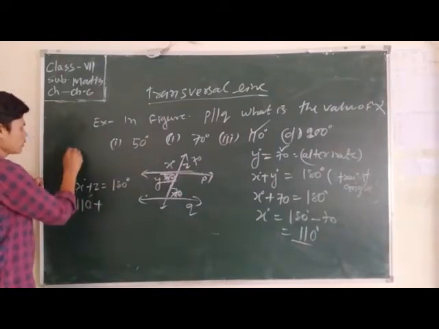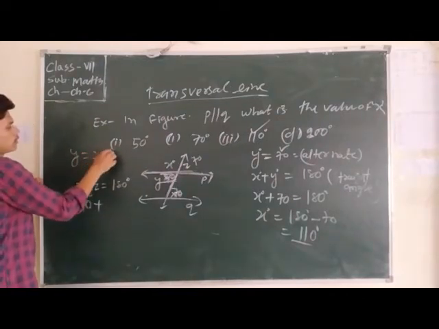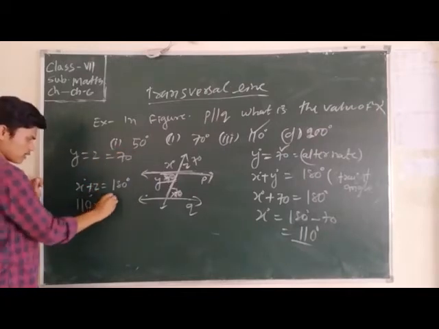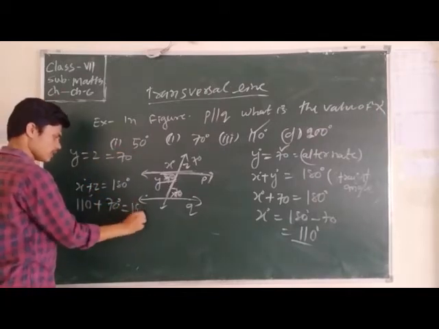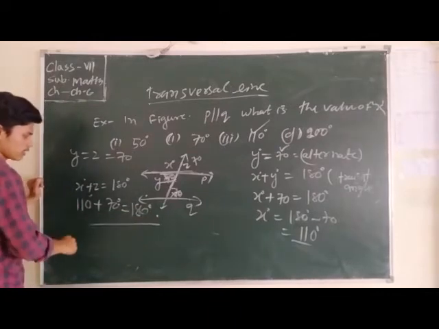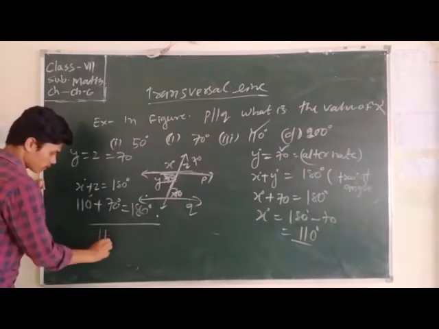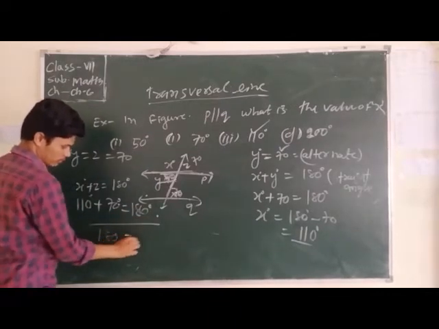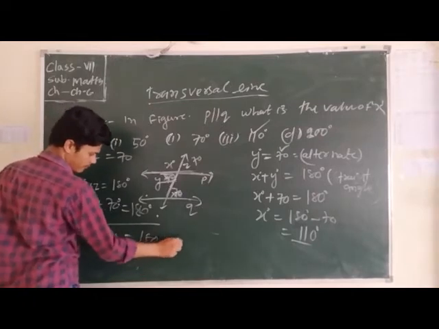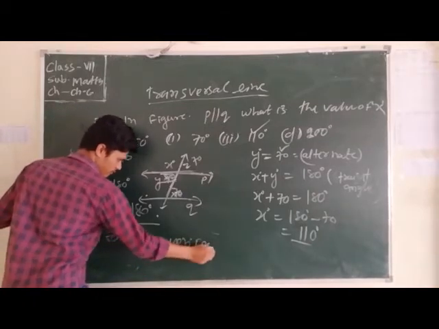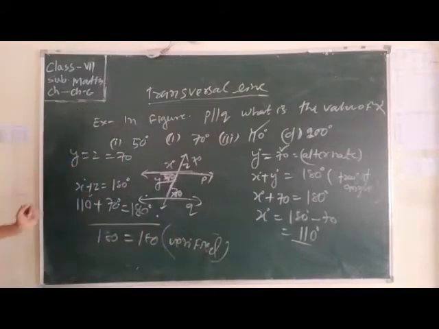Z is equal to 70. So 110 plus 70 equal to 180 degree. Now LHS equal to RHS, 180 degree equal to 180 degree. Very clear.